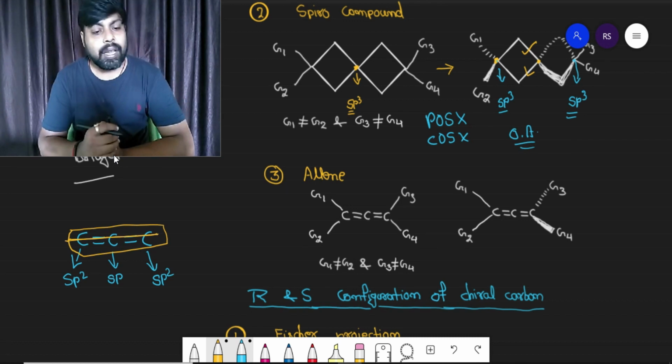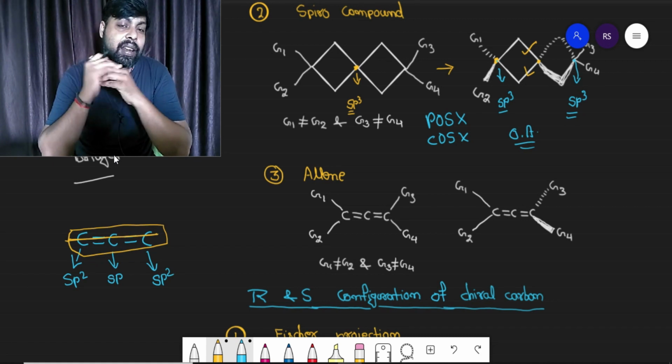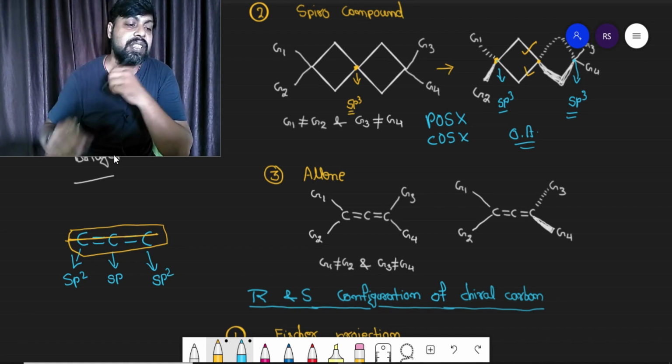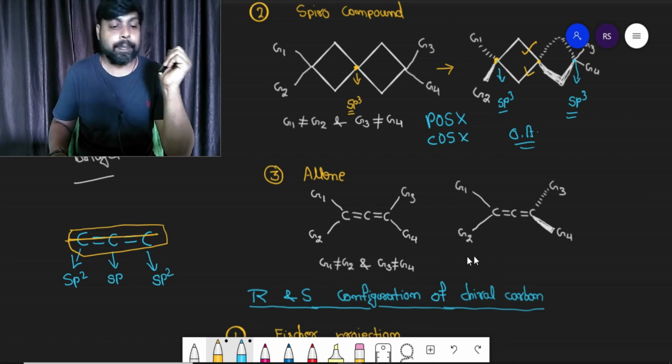Now if you observe, you will find again G1 G2. If G1 G2 is in the plane of paper, then definitely G3 G4 is going to be perpendicular to the plane of paper. How is it possible? Let's see the situation.